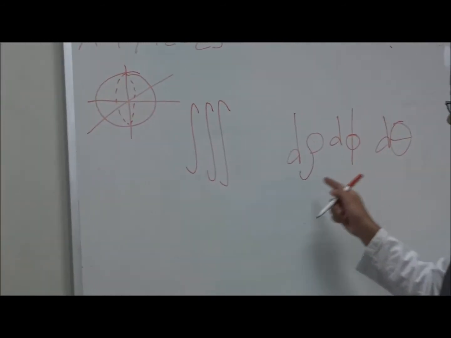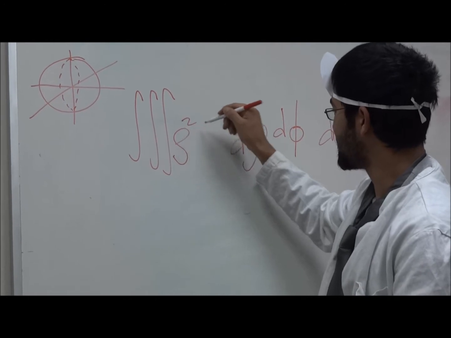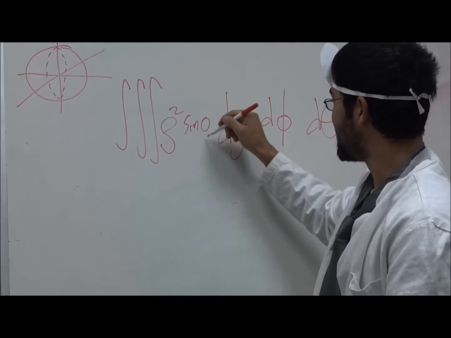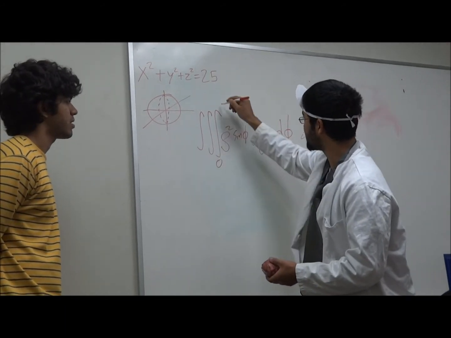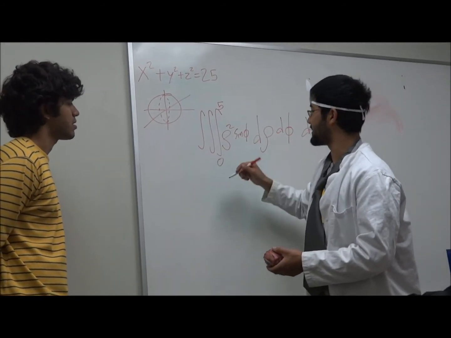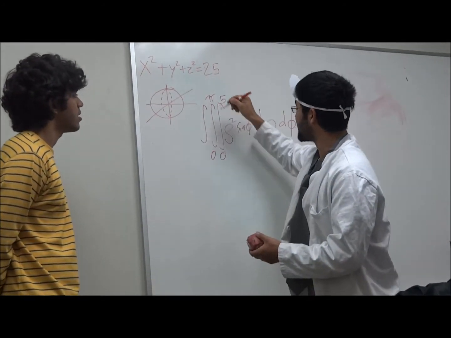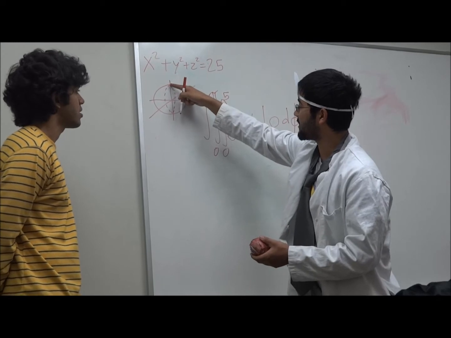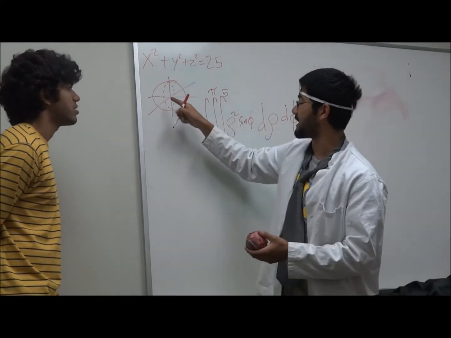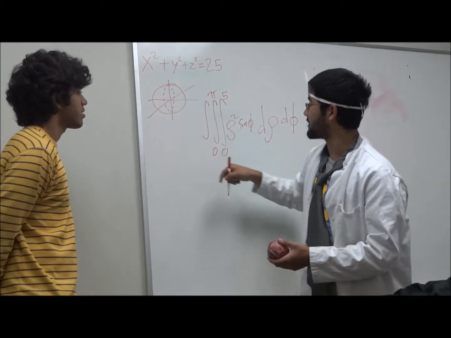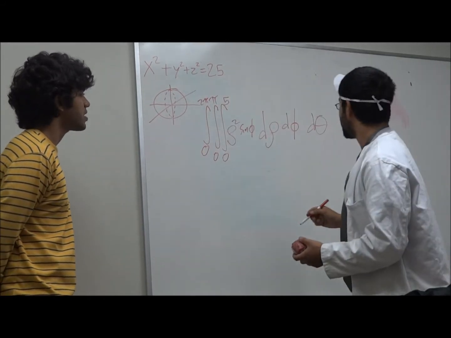Yeah. And in order to solve for spherical coordinates, we need the centerpiece, rho squared sine phi. I've never forgotten that. So, pretty simple. For rho, the limits are 0 to 5 because the radius is 5. For phi, it would be 0 to pi because this measures the sphere from here to this part, the vertical roundness. And then for d theta, we just have to calculate the components around the horizontal axes. Exactly. 0 to pi. So let's see here.